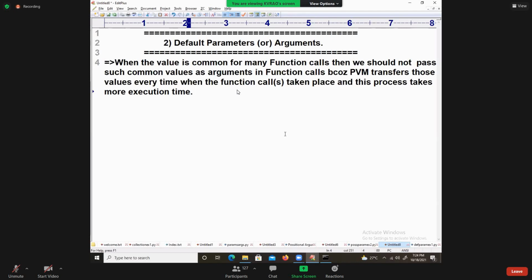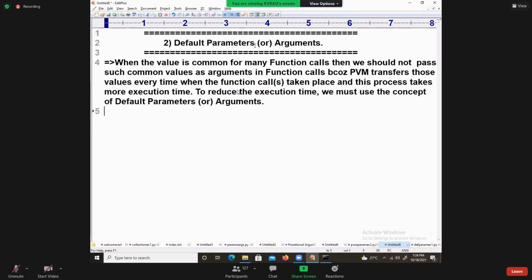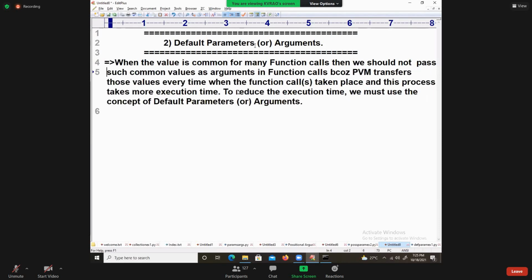To reduce this execution time, we must use the concept of default parameters. Default parameters are arguments. I hope you are understanding. I think so.